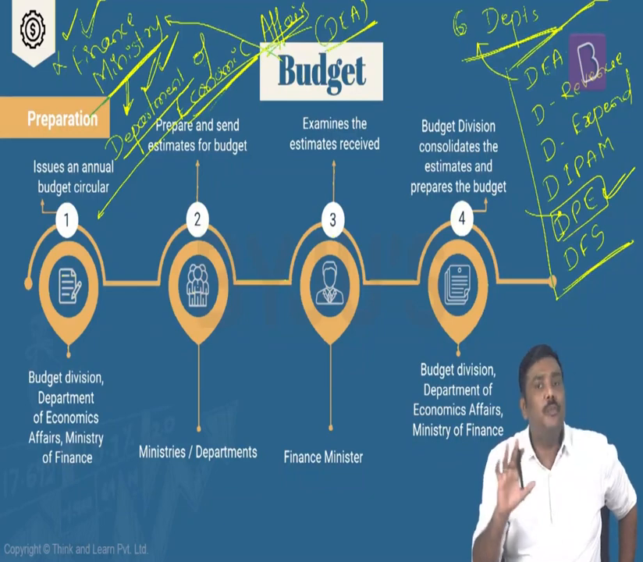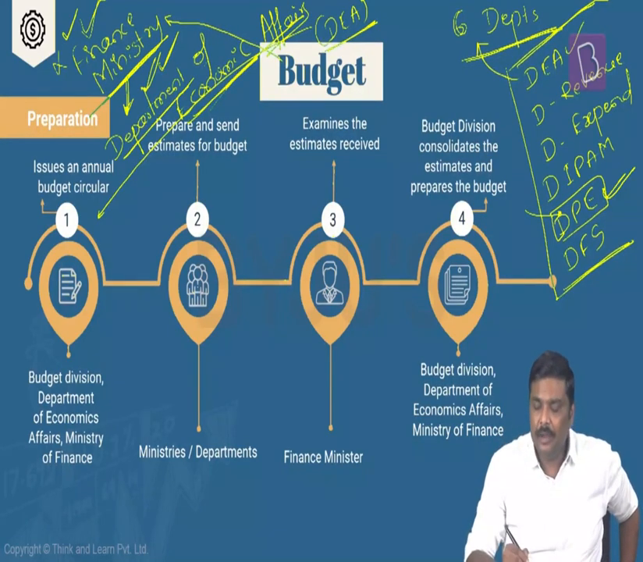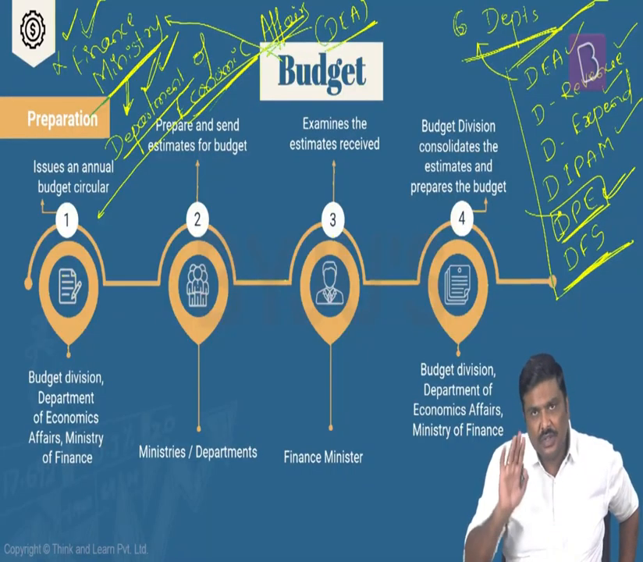Next point, just an additional point here. I told you the Ministry of Finance actually consists of 6 departments, and these particular departments are DEA, Department of Revenue, Department of Expenditure, Department of Investment and Public Asset Management, DIPAM, Department of Public Enterprises, and Department of Financial Services. So these are the 6 departments within the Finance Ministry.